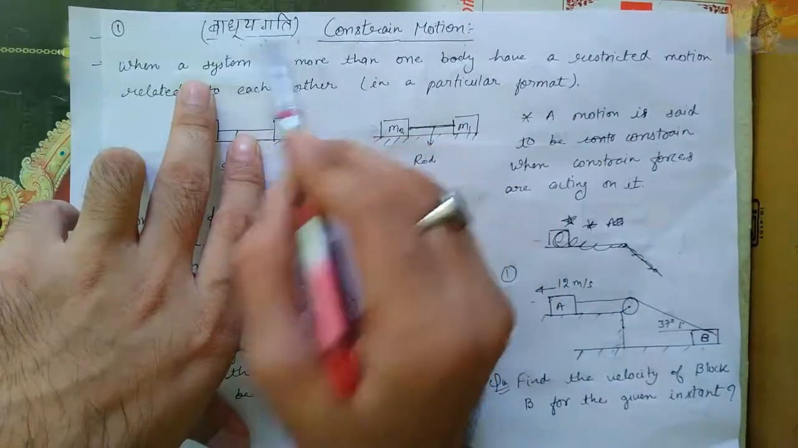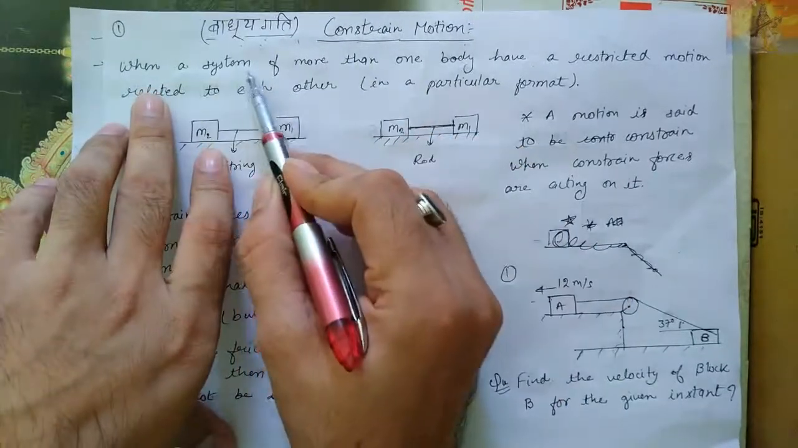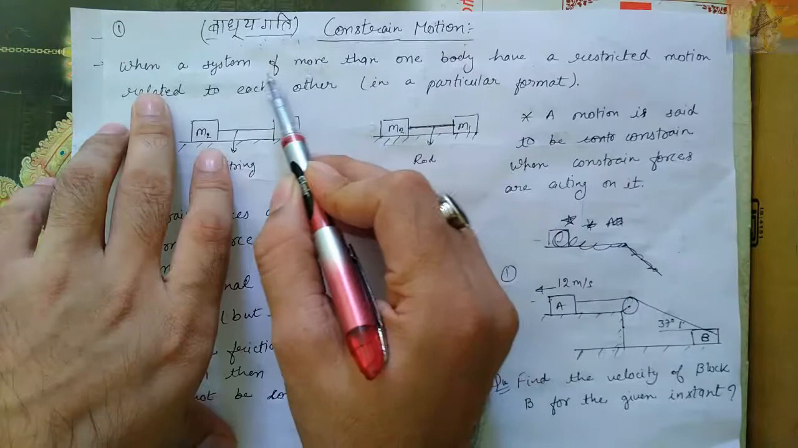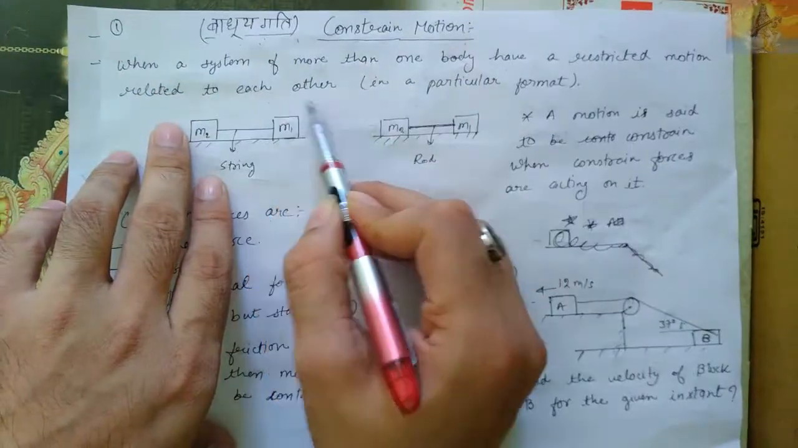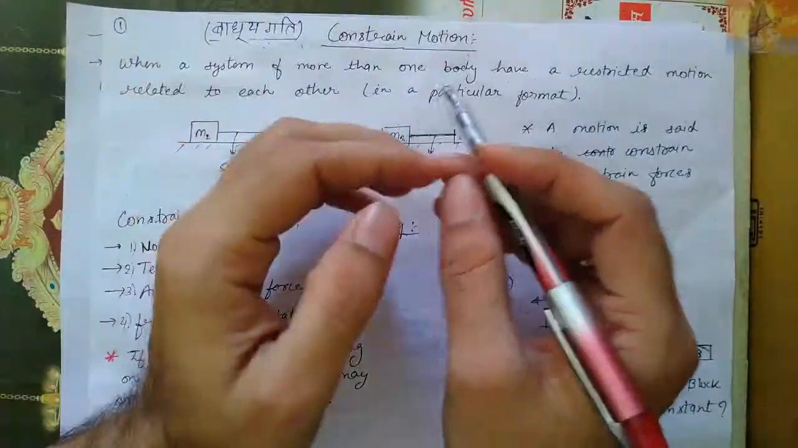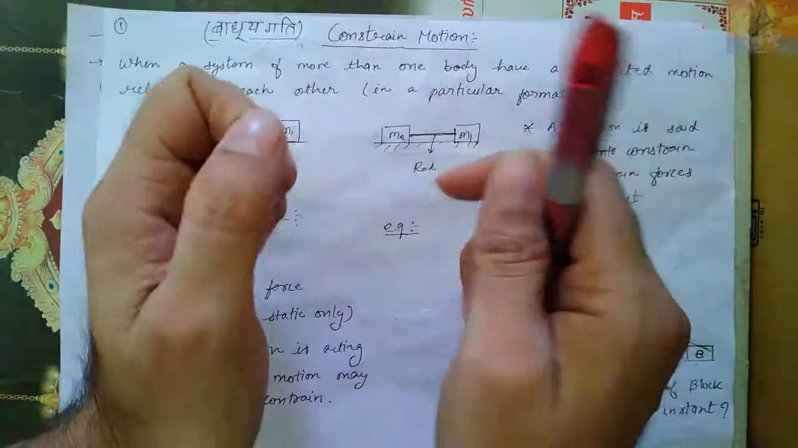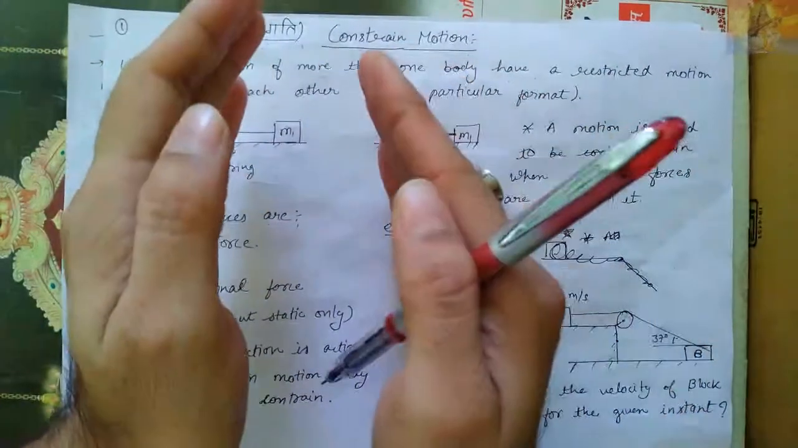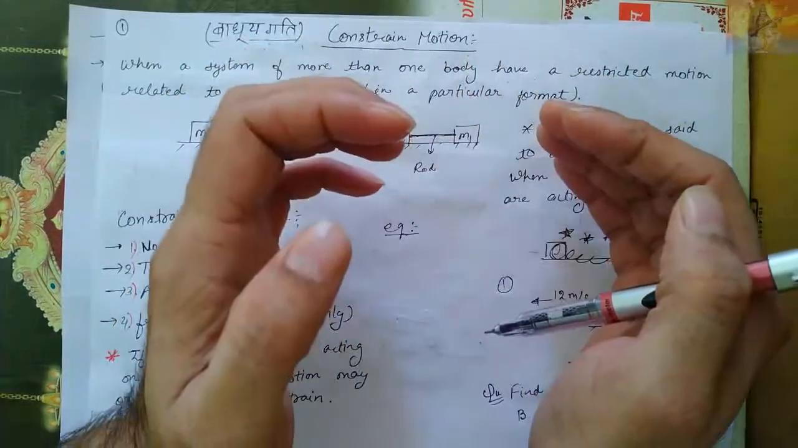बाध्य गति. See, by the name itself it is clear that constraint means when a system of more than one body has restricted motion related to each other. Correct. When more than one body is there, their motion is restricted. Constraint means बाध्य, in a particular manner. For example,